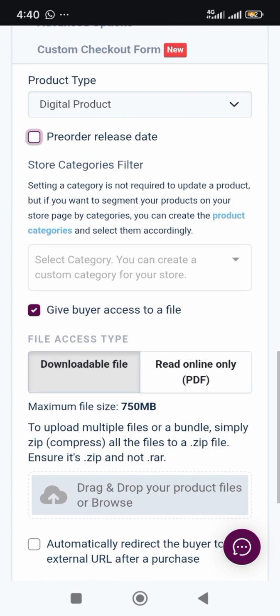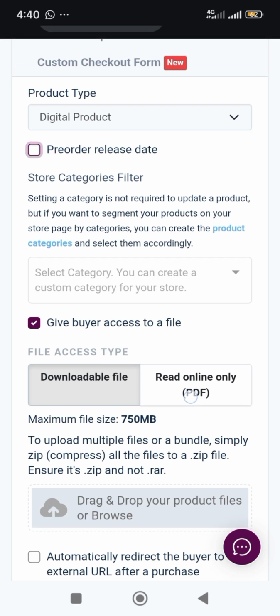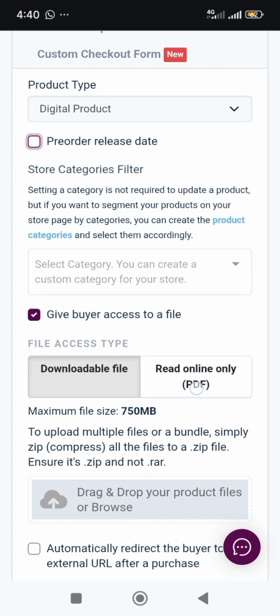Then this is where you upload the ebook. Once someone makes payment, he or she will be redirected directly to collect the book without even seeing you or asking you for anything. The maximum file size is 750 MB, so when creating your ebook, make sure you don't put too much in it that will increase the size of the ebook.